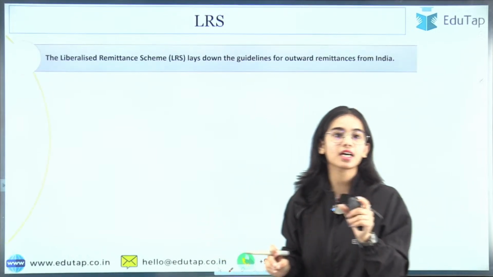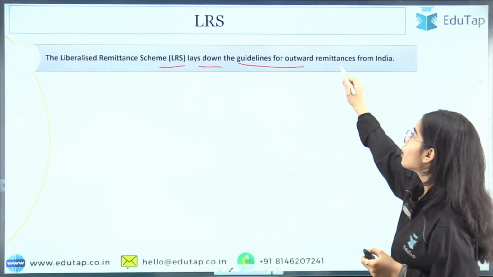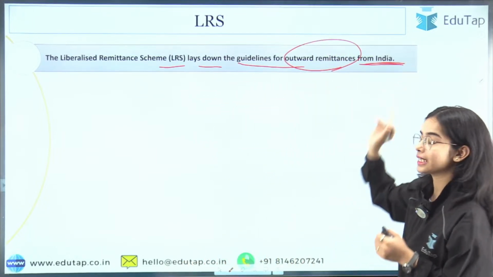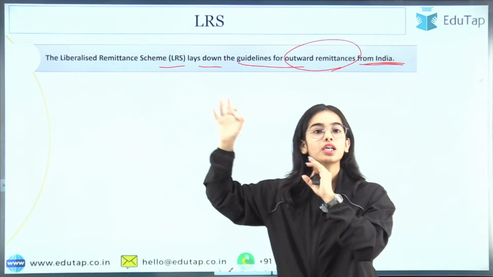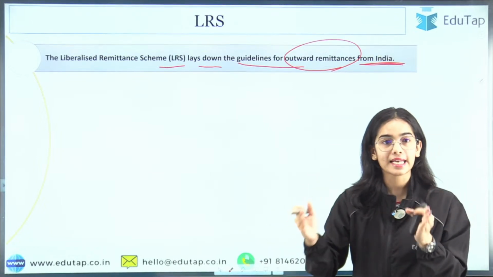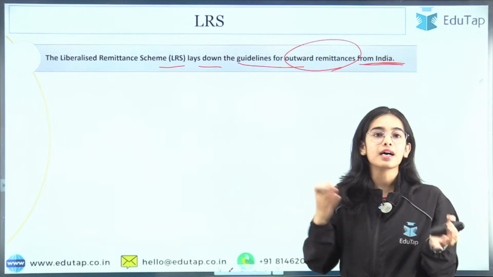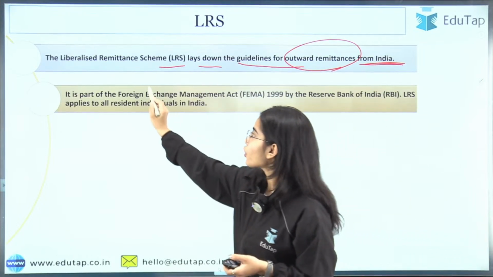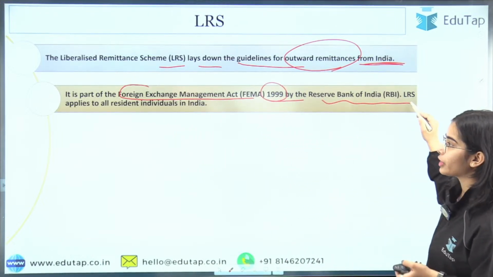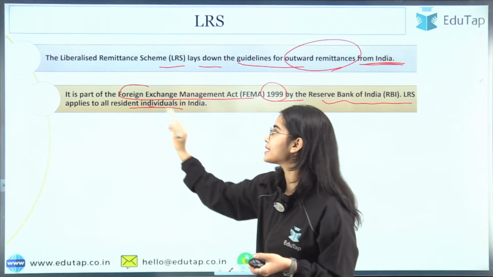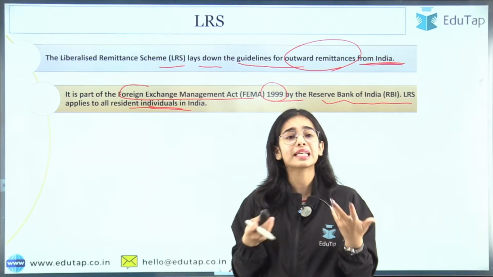So the key idea of the LRS that you have to remember is that it lays down the guidelines for outward remittances from India. That is, if you want to send money abroad from India, there is a set of guidelines provided under the LRS, so you can easily send the money up to a limit. It is part of FEMA, the Foreign Exchange Management Act of 1999, and the LRS applies to all resident individuals in India. Let's say that your child is living abroad, but you are not able to send the money very easily.